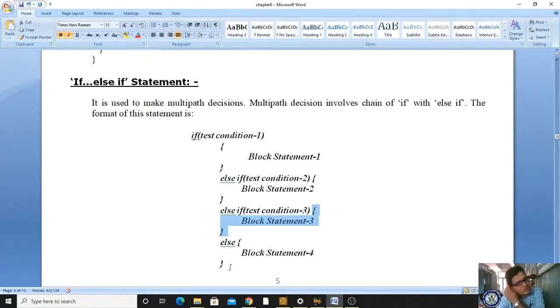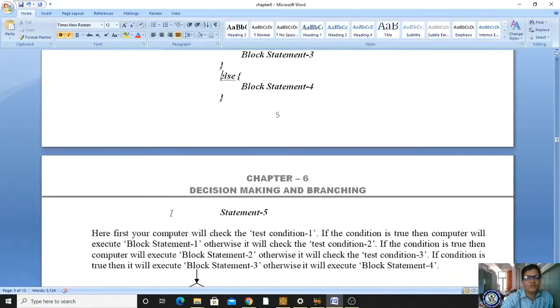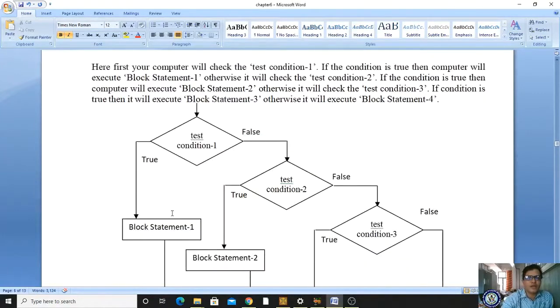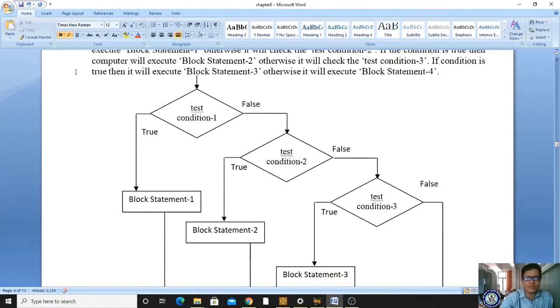And last, it ends with the else keyword. The if else if statement starts with if and ends with else. So it is an alternative to the nested if else statement. It is also called a multi-path decision statement and it is treated as an else if ladder. We will see some sample programs, and here the explanation is the same as mentioned here.